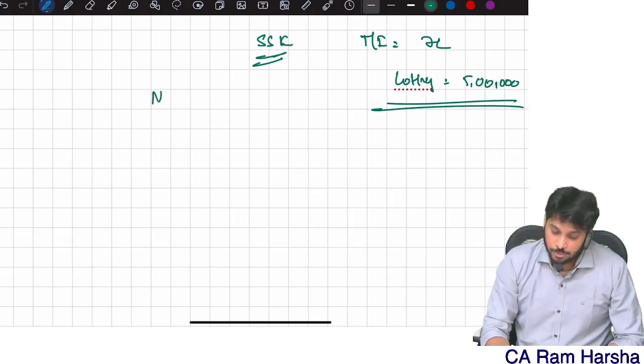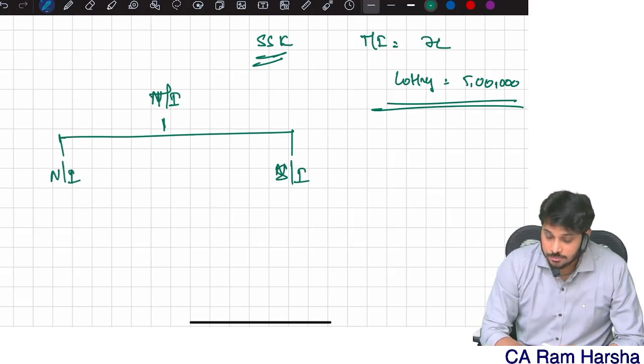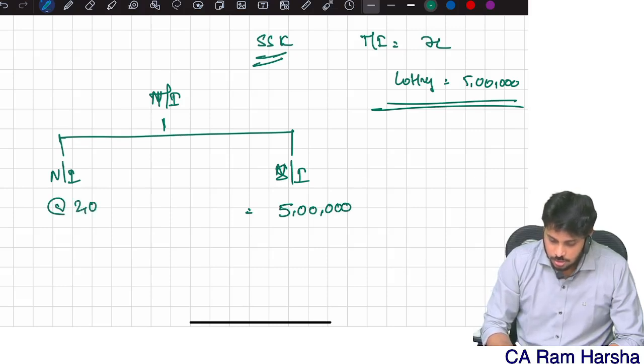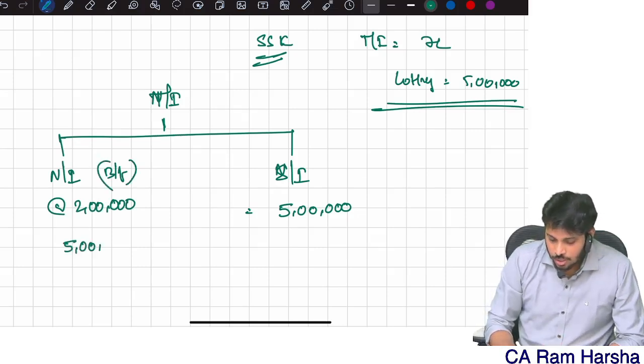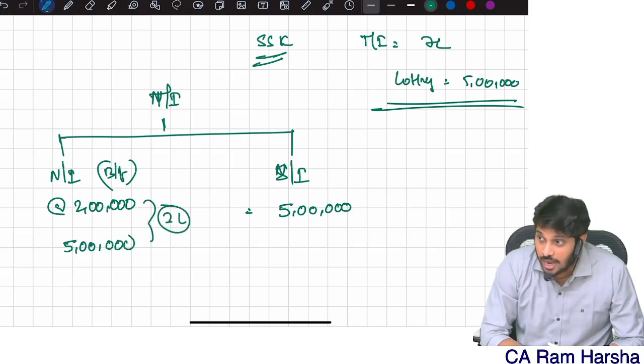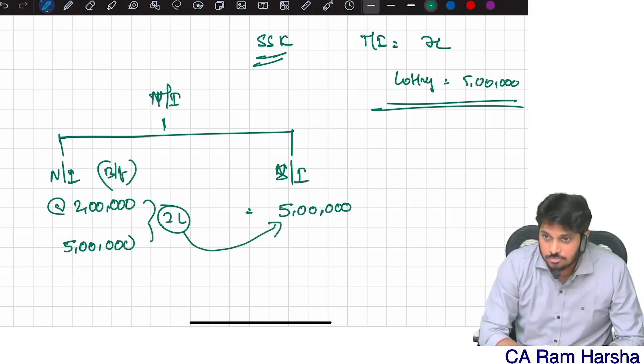Now let me compute tax. Total income: special income and normal income. Special income is the lottery, 5 lakh. Normal income is the balancing figure, 2 lakh. My basic exemption limit is 5 lakhs, so I have 3 lakhs unutilized limit. I want to set it off with the lottery income. Not permitted.